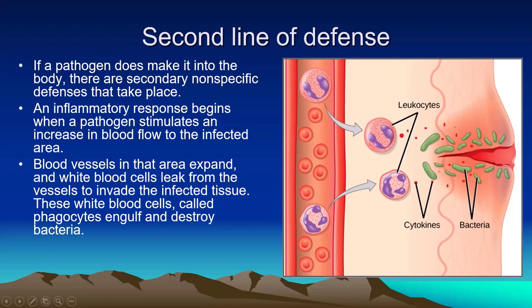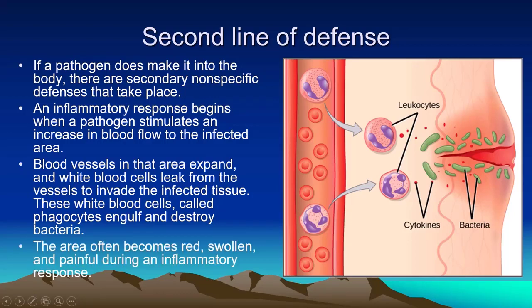Diapedesis occurs. By diapedesis, these cells, the granulocytes or the phagocytic cells, especially the neutrophils, leave the bloodstream and enter into the extracellular fluid where infective organisms are present. These white blood cells called phagocytes engulf and destroy bacteria.